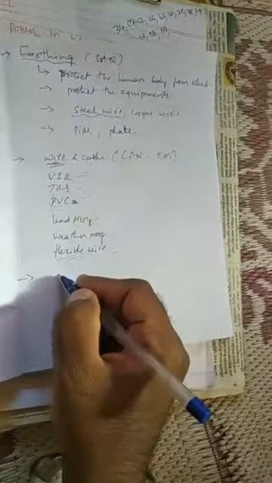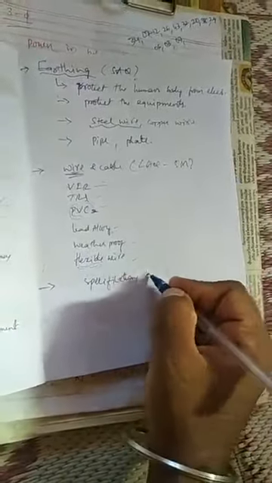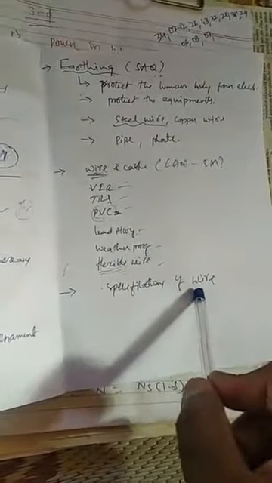Next they will ask the specifications of wire, meaning how to select a particular wire. If you want to purchase a wire for the installation of anything in your home or industry, what are the conditions, specifications or qualities of wires you keep in mind before purchasing, those you have to write here.